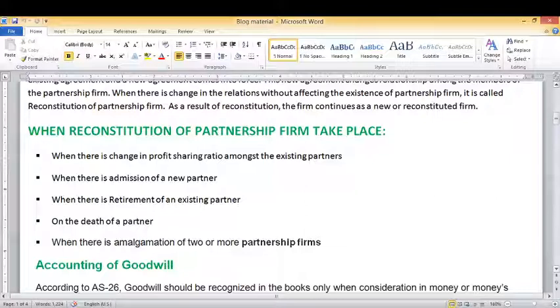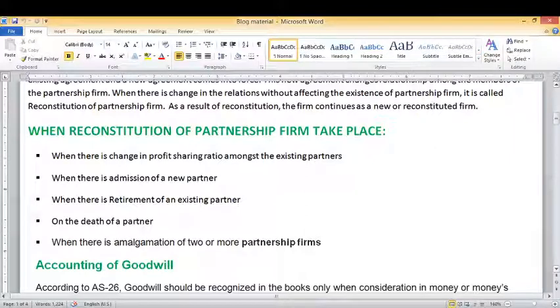When there is an admission of a new partner, if a new partner is admitted in the firm, then the old agreement comes to an end and a new agreement comes into force. So this is also a situation of reconstitution of partnership firm. Then when there is a retirement of an existing partner. Next is the death of a partner, and the last one is when there is an amalgamation of two or more partnership firms.